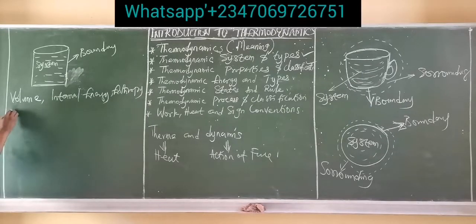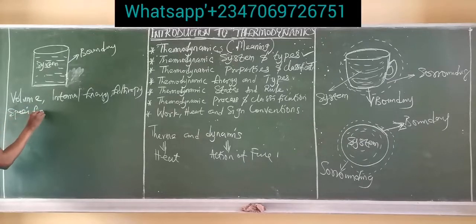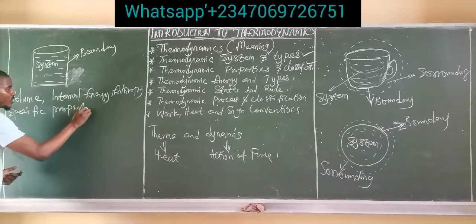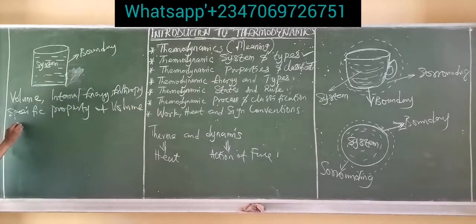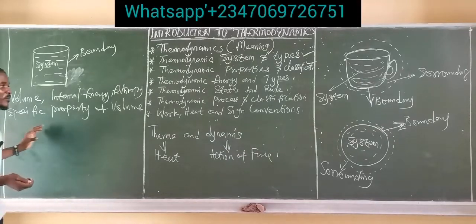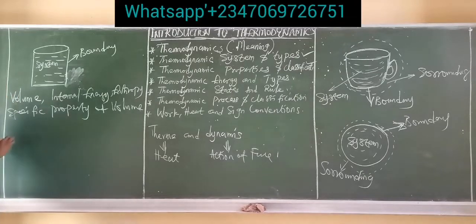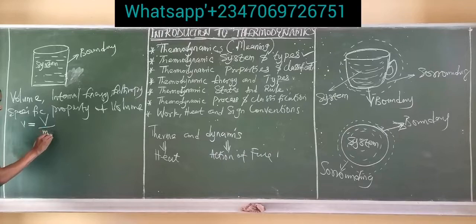So, for instance, specific properties, the specific property of volume. Take note, we use small letters to represent specific properties, and we said specific properties are simply extensive properties divided by mass. So the specific property of volume can be represented with small letter v for volume, and this is simply the total volume, which is the extensive property, capital V, all over mass.